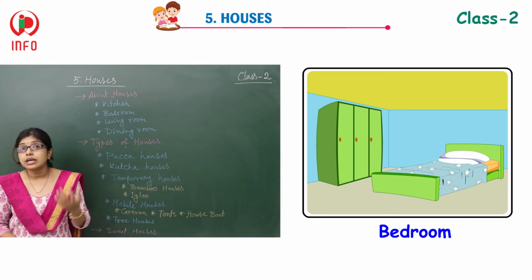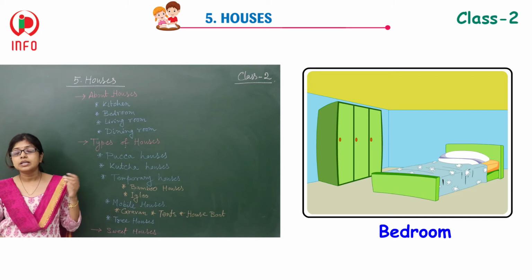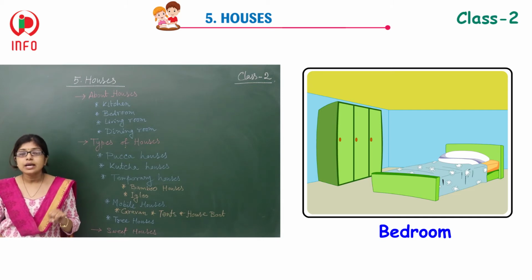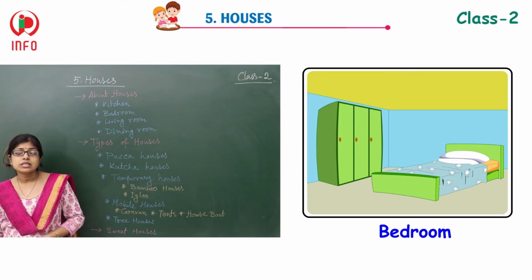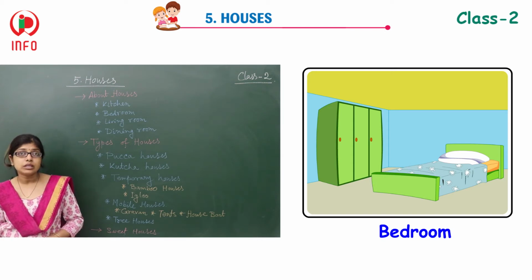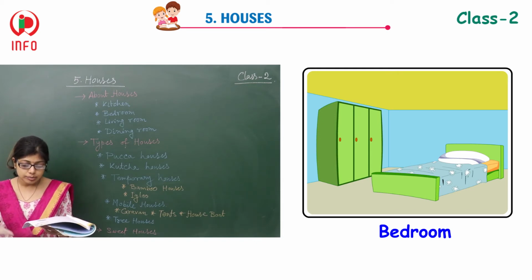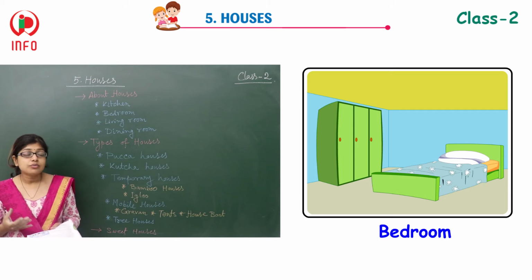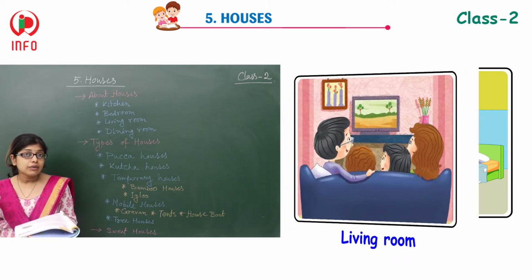Is it? So what thing should be required for sleeping? Definitely we need a cot. The cupboards we are keeping different useful materials in. Our dresses also we are keeping inside the cupboard. Our expensive things we are also keeping there. So all these things we are keeping inside our cupboards, and the cot we use for sleeping. Next, the living room.